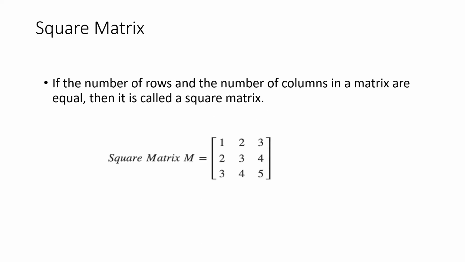Next we have square matrix. A square matrix will be having equal number of rows and columns. Equal number of rows and columns means just take the example of the matrix M given here. Here we have 3 rows and 3 columns.